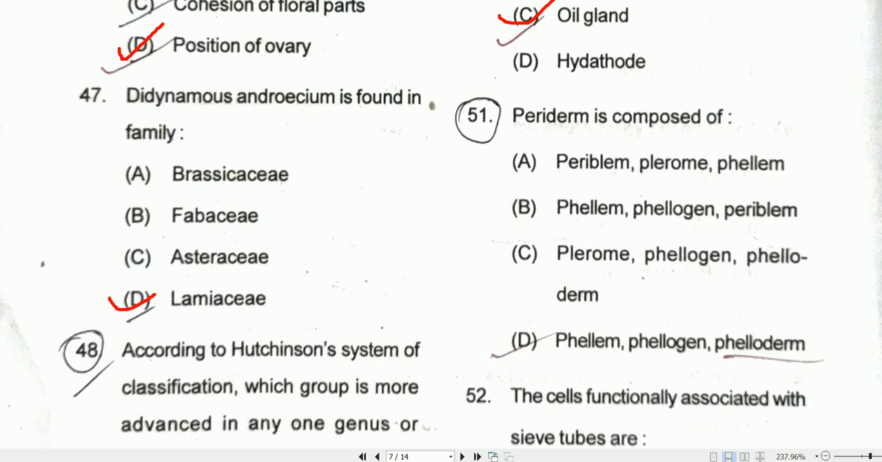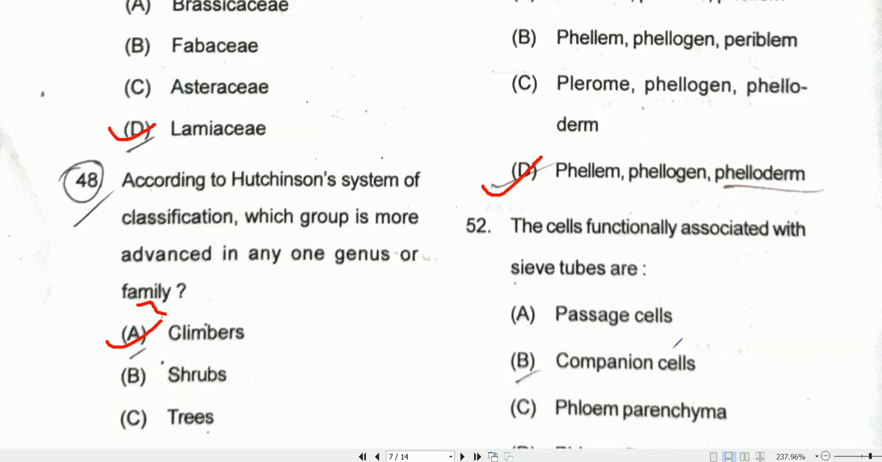So peridome is composed of. So it is composed of phylem, phylogeny and phylodome. So option D will be the correct one. Coming to the question number 52, the cells functionally associated with sieve tubes are companion cells. So option B will be the correct one.